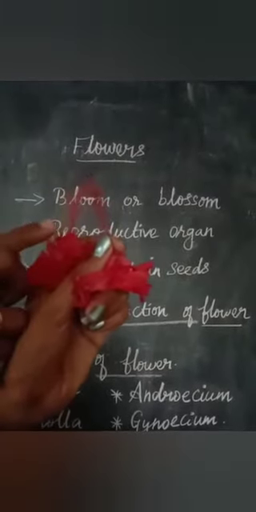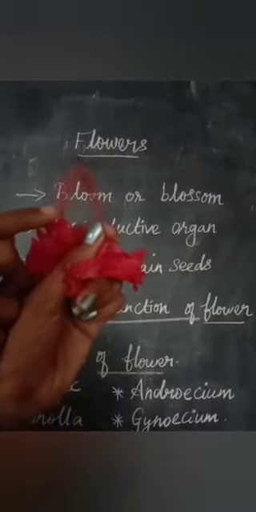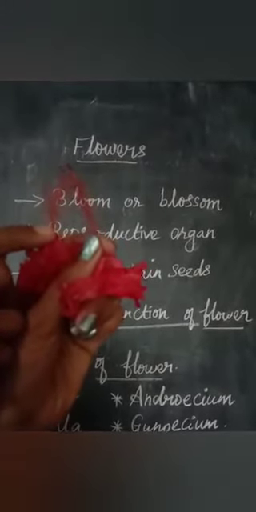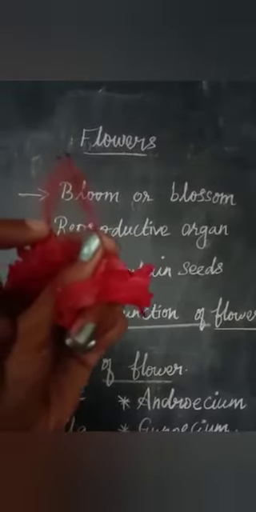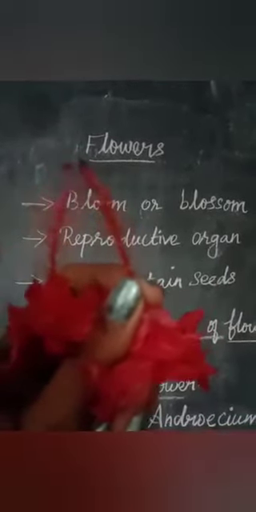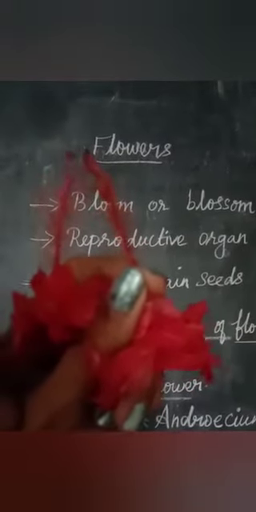The stamen has two parts, that is filament and anther. You are seeing the yellow part, right? This is the stamen, the anther region, and the small appendage-like structure is called the filament. Okay, anthers carry the pollen. The yellow part is the anther, and inside the anther there are pollen grains. You are seeing the pollen grains. You can feel the pollen grains. You can touch the pollen grains.